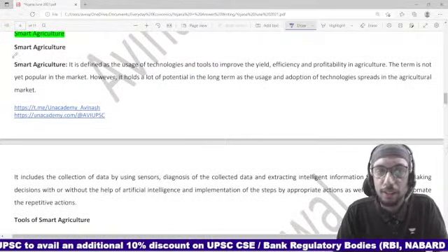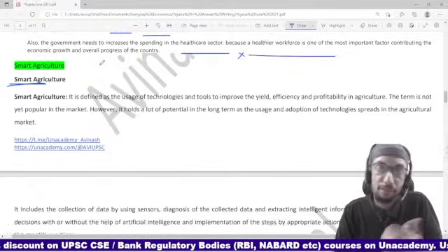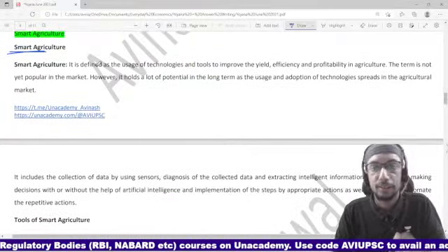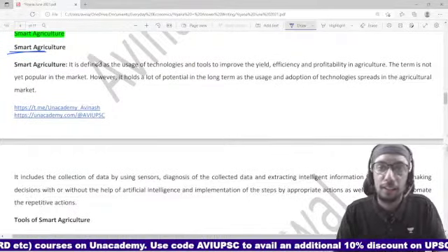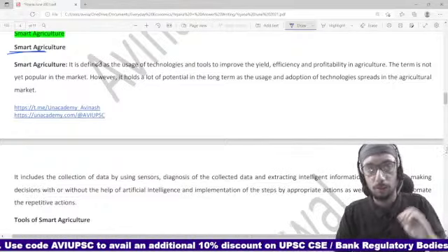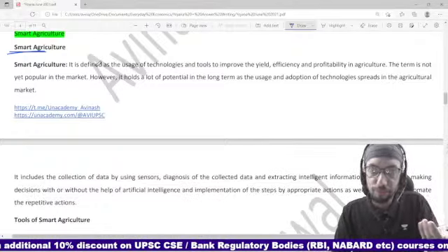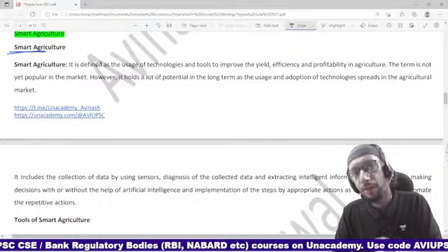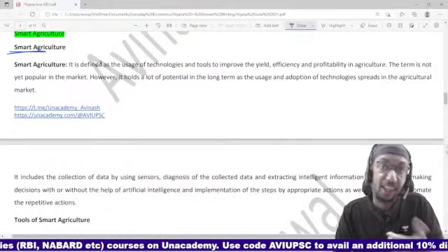Now there is something called smart agriculture, right? For example, recently I remember that in one of my other classes, I was talking about smart urbanization. Similarly, over here we are talking about smart agriculture, okay? Because this digital thing is coming along in almost every field. Absolutely in every field, the level of smartness or the level of incorporation of technology, especially digital technology, can be enhanced, right?